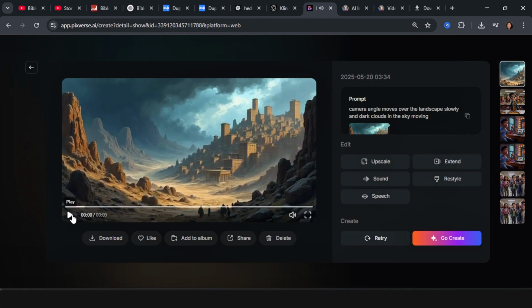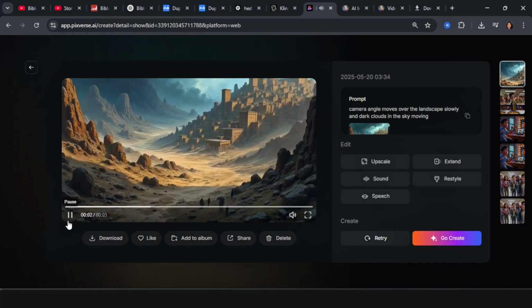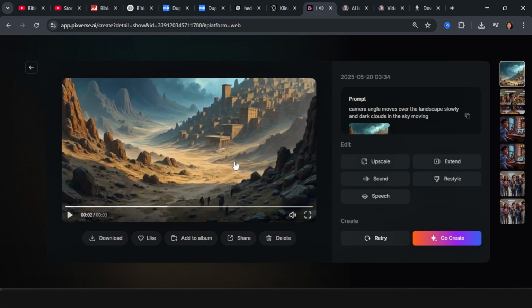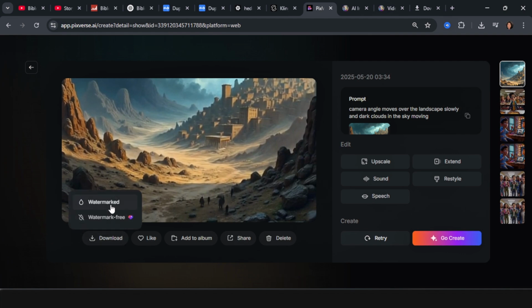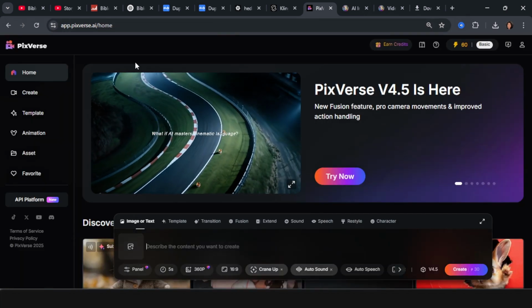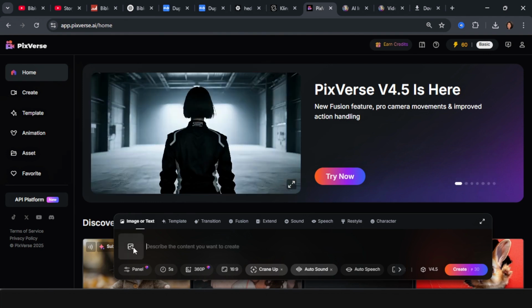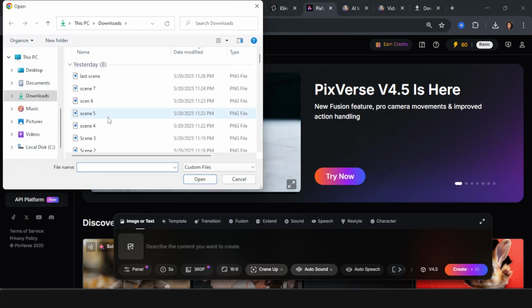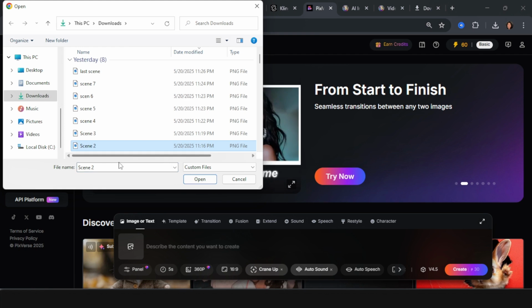And now this AI tool has gone ahead to give us these results, and this is pretty much great. And what we're going to do is we're going to go ahead and have this downloaded. Do note that if you are using the free version of this particular AI tool, it's going to leave a watermark and you need to upgrade to the Pro plan in order to have the watermark removed. Now we're going to go to the next scene. We're going to click on this image, click the next scene, and we're going to add that.